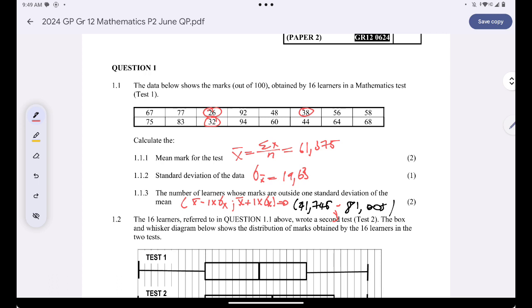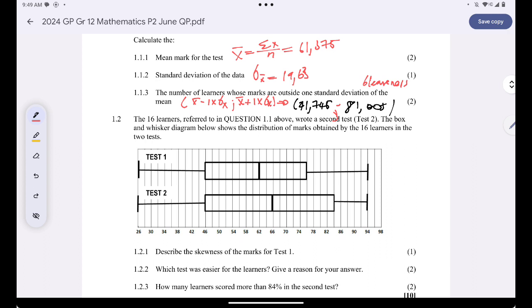Okay, and then the marks which are greater than 81.005, first one, second one, third one. There's no any other mark. How many marks have I circled? I've circled 6 marks. These 6 learners got marks which are not within the first standard deviation away from the mean. Are we together?